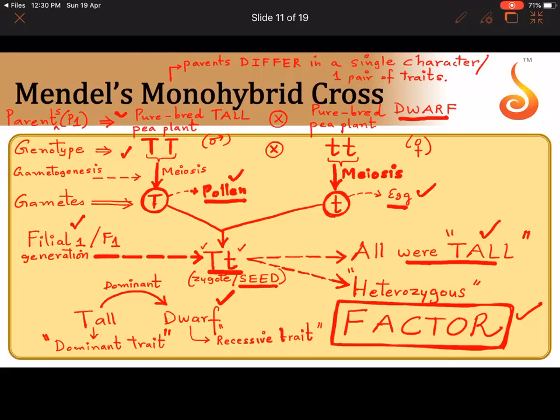Okay, so parents were purebred tall pea plant, homozygous tall, and dwarf. One of the parents was dwarf. But offsprings all are tall because tall is dominant over dwarf. Okay. Now let us continue. He self-pollinated. The scheme is continued here. Self-pollinated F1 plants. Anyway, these plants undergo self-pollination on their own. He didn't have to do anything.